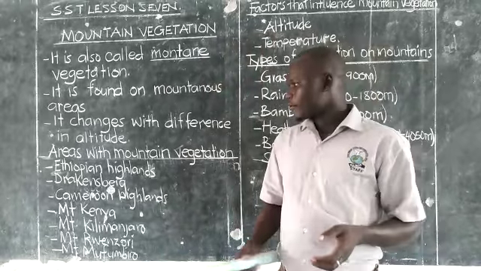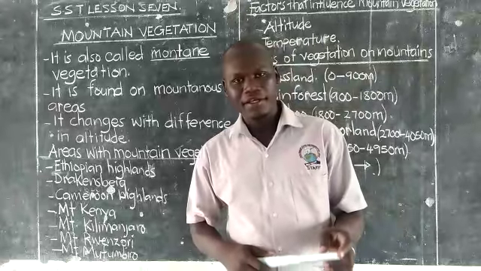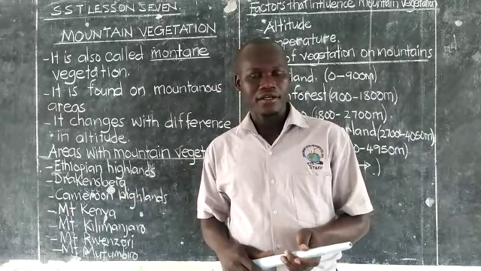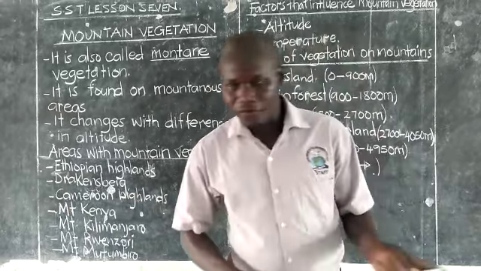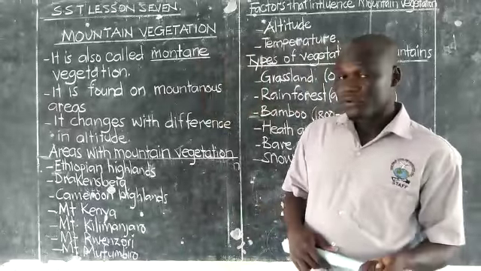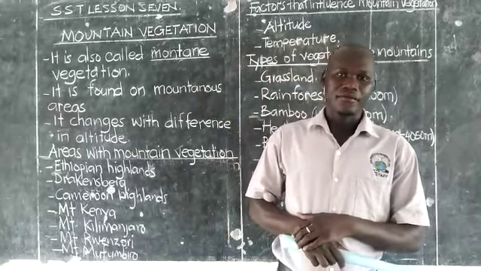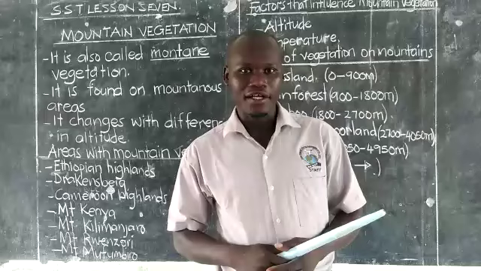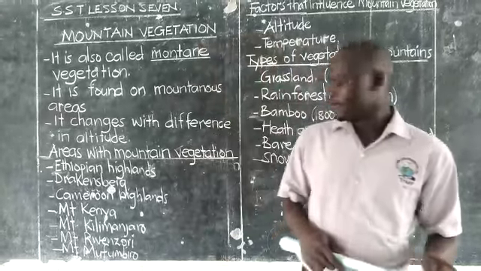One, we have Ethiopian highlands. This mountain is located in Ethiopia. Ethiopia is one of the countries at the Horn of Africa. Two, we have Drakensberg Mountain, located in South Africa. This mountain also has mountain vegetation.